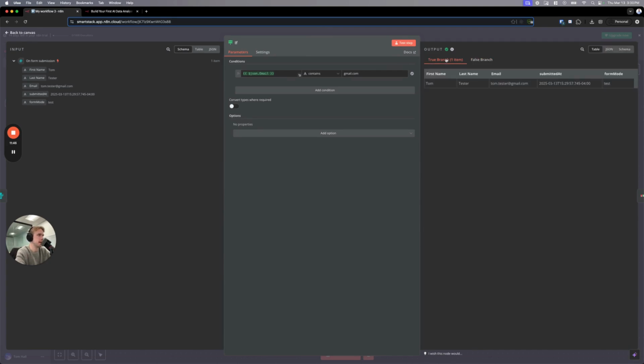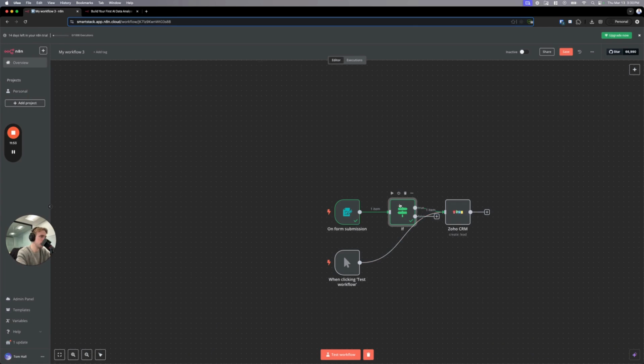So that's done. Again, I'd love to have a little button that says done, but now I switch back. I have that here, and actually, I'm going to delete that, and I'm just going to attach the false branch to that, right? So if it does have that Gmail, don't do anything. If it doesn't have Gmail, so that logic fails, it can go here.